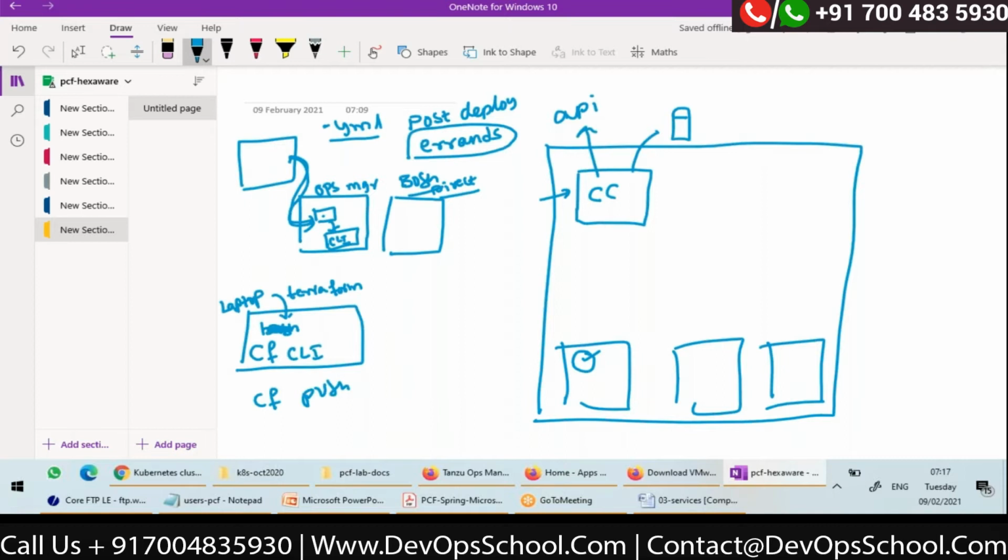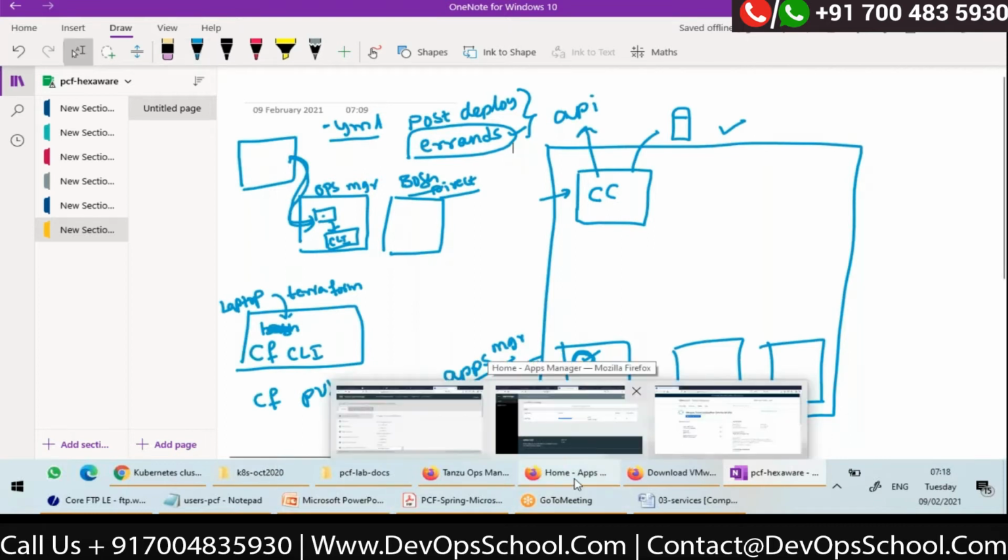After Cloud Foundry is installed, there will be a post-deploy errand. That script will push an application to Cloud Foundry, which is nothing but Apps Manager. So Apps Manager is running in a container on Cloud Foundry. Who deployed this Apps Manager? One of the post-deploy errands will do it.